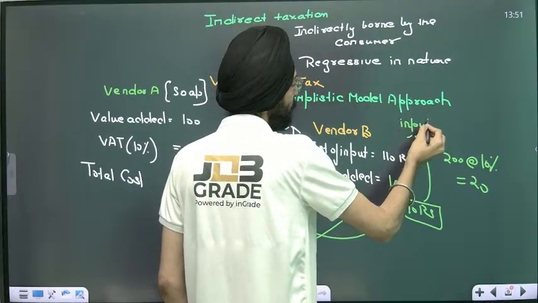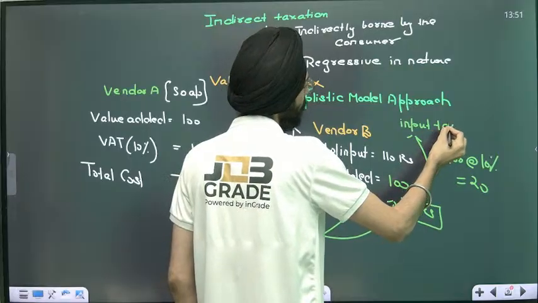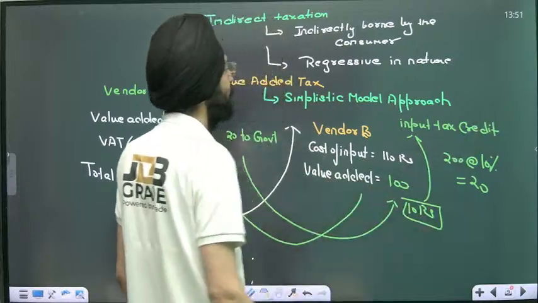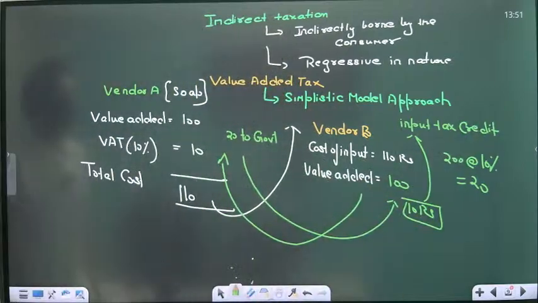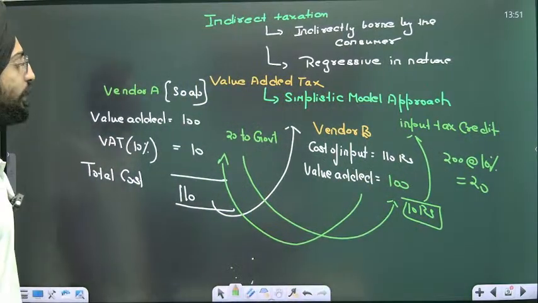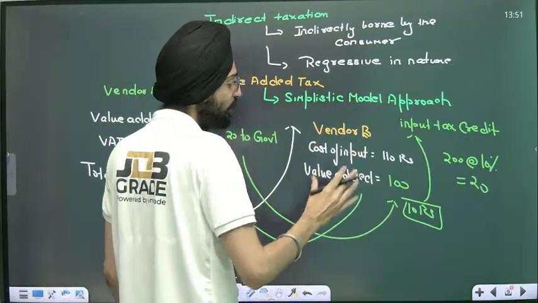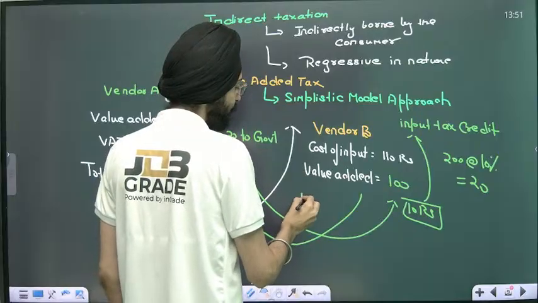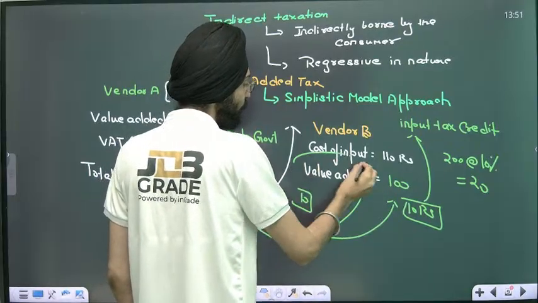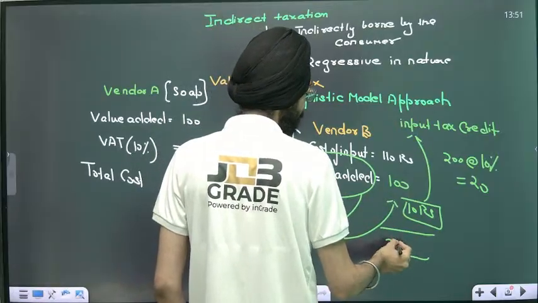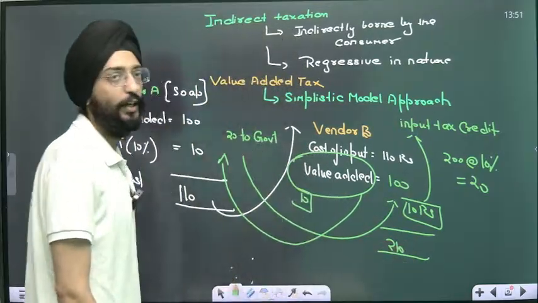So eventually the effective taxation he has paid is nothing but 10, and that is only on value added. I hope that's clear.